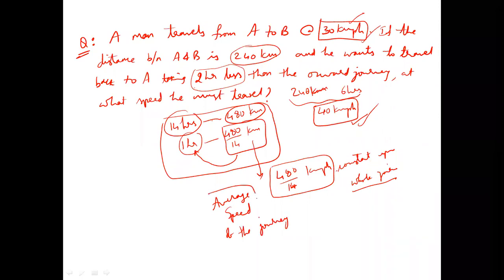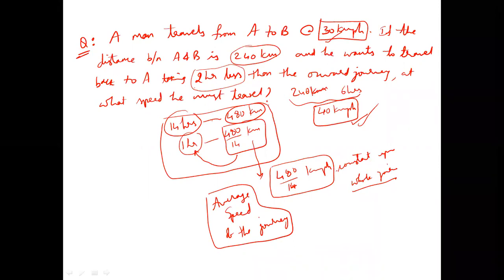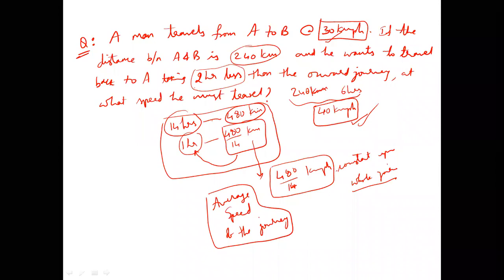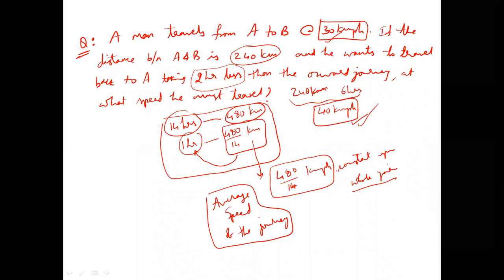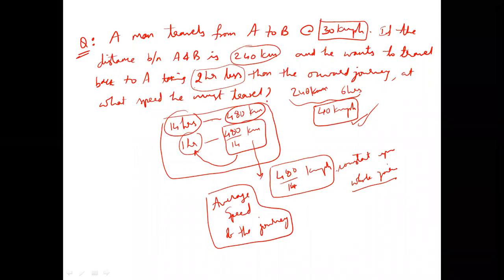So 99% of the times when a person says a man travels from A to B at 30 kilometers per hour, is it really practically possible for a person to travel at 30 every moment of time outside? No, sir. He has to stop somewhere, he has to accelerate, he has to decelerate, he has to again stop somewhere. So 30 kilometers per hour also should be an approximate speed that is followed by him. So that approximate speed that is mentioned instead of giving all the different speeds should be called actually what? Average speed.